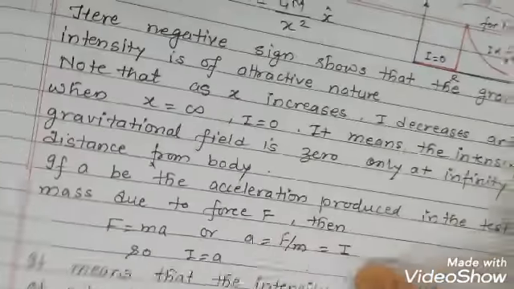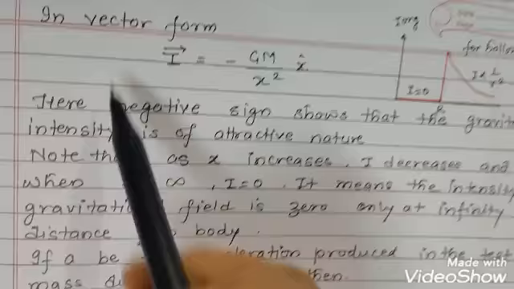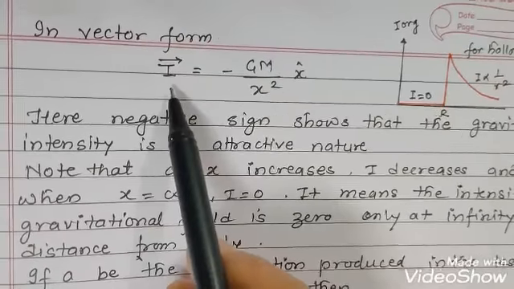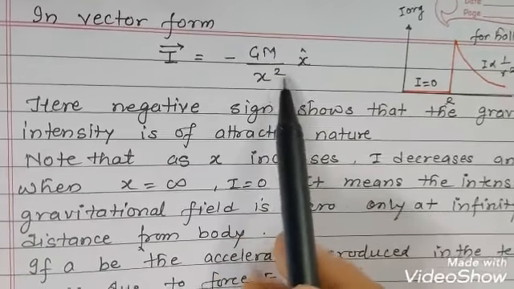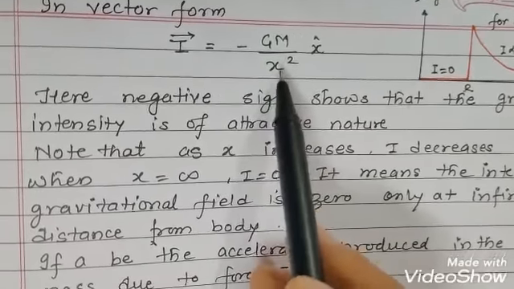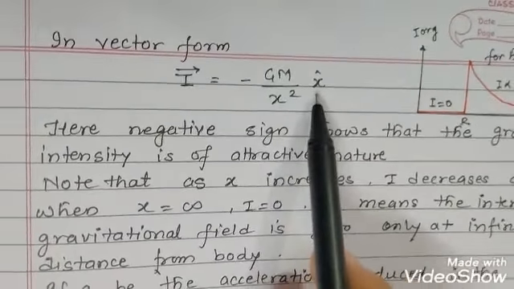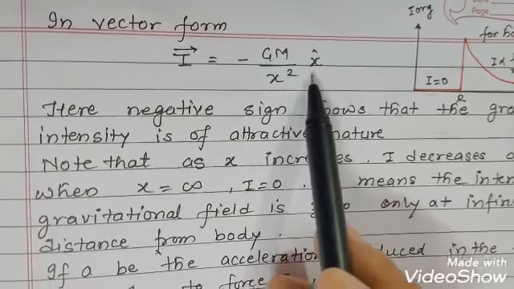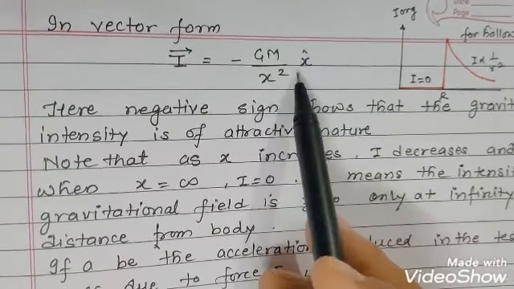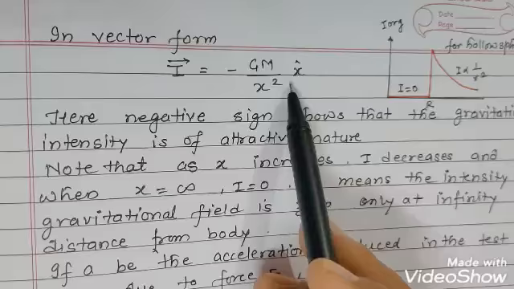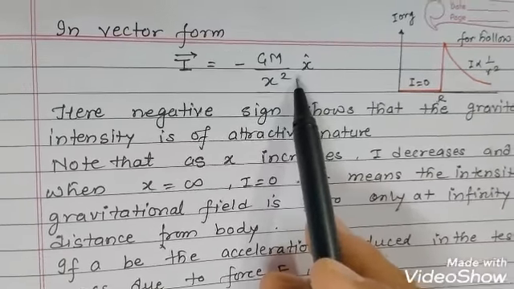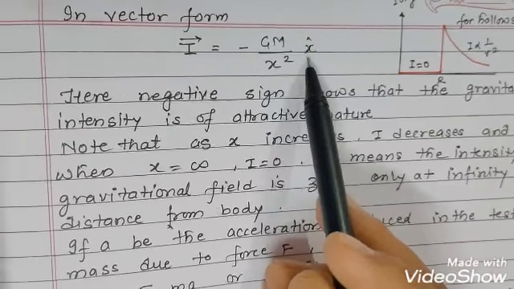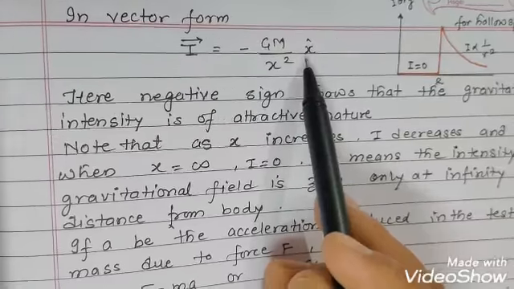The intensity of gravitational field is a vector quantity, and it can be written in vector form: I vector equals minus G M upon x square x cap. G M upon x square would be the magnitude, and x cap is the unit vector towards the center of the material body. So that is minus G M upon x square, and this x cap represents the direction of the intensity.